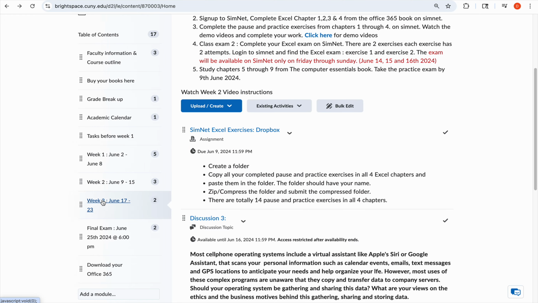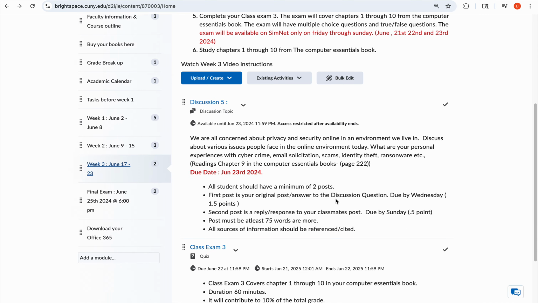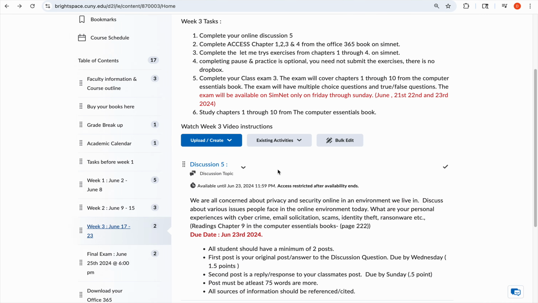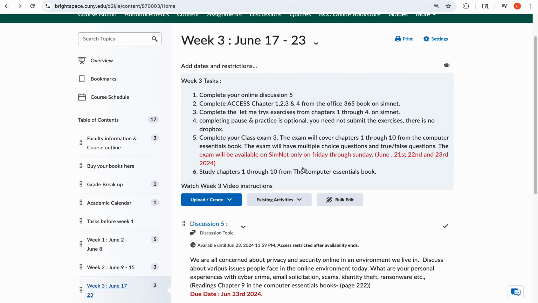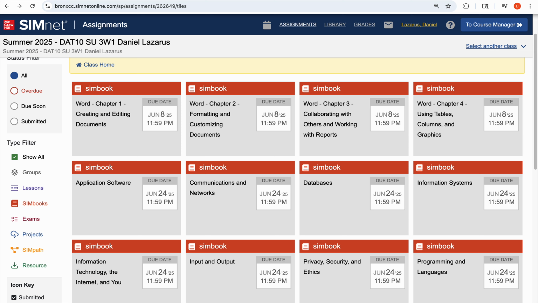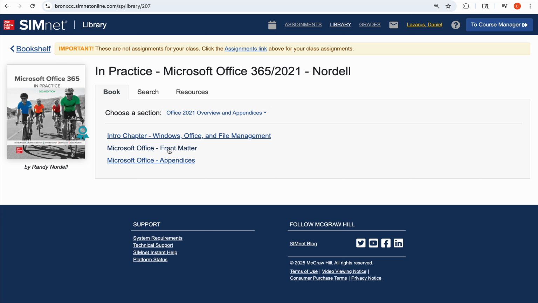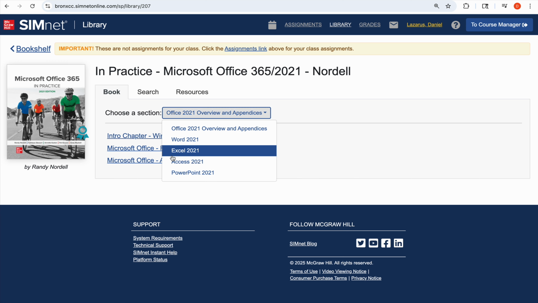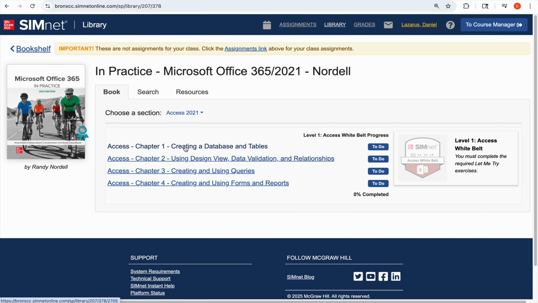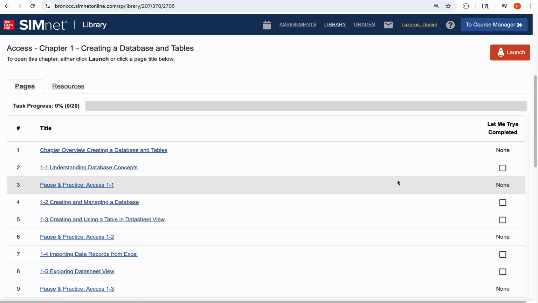Week 3, you are doing Microsoft Access. Access is a little bit different because we are not doing all the pause and practice exercises. We are doing all the let me try exercises. What I mean by let me try exercise is that you click on this, go to the library, click on Access, and then in each chapter there are let me try exercises.